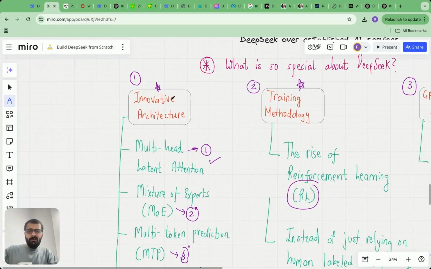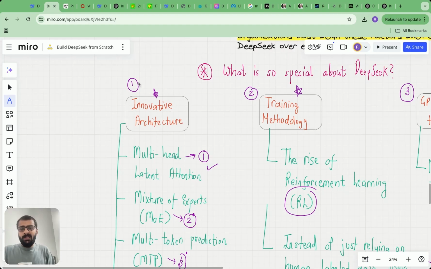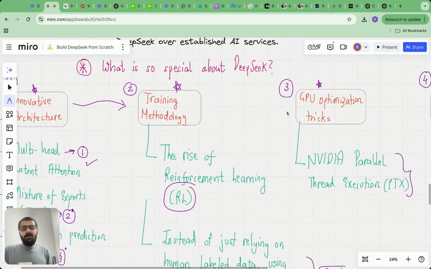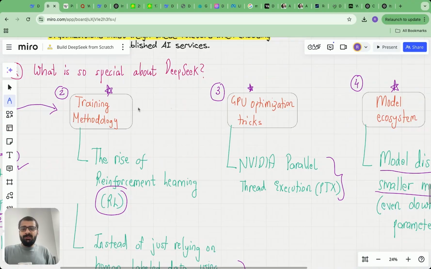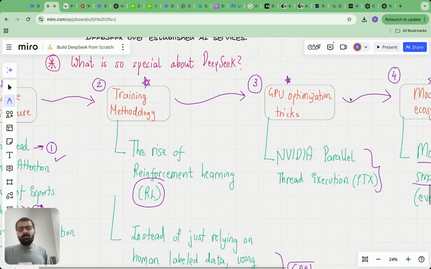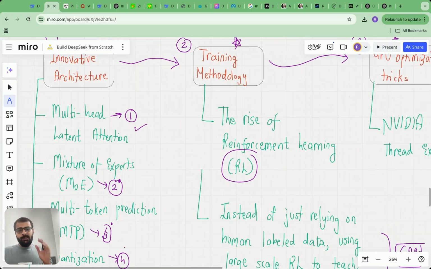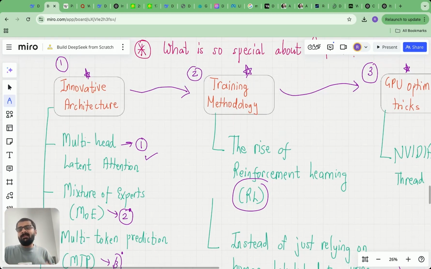We'll go with the first phase, which is innovative architecture. Then we'll go to the second phase, which is training methodology. Then we'll go to the third phase, which is GPU optimization tricks. Then we'll go to the fourth phase, which is model ecosystem. I am going to assume a good amount of knowledge about LLMs, and I will explain the attention mechanism again, but I'll essentially start from the attention mechanism and then dive into the details. If you're a complete beginner, I recommend the Build LLM from Scratch series first.